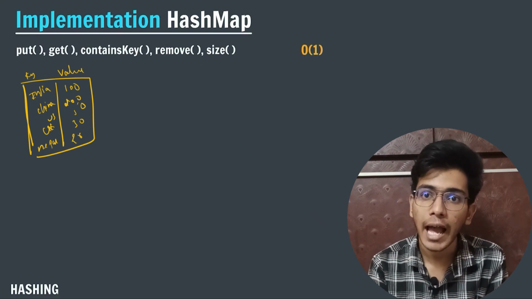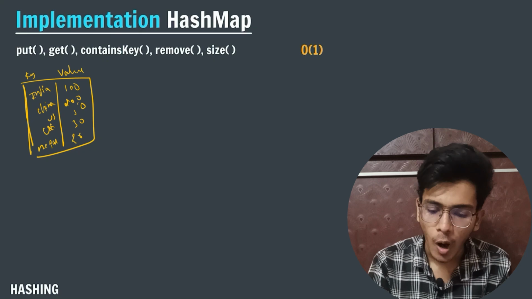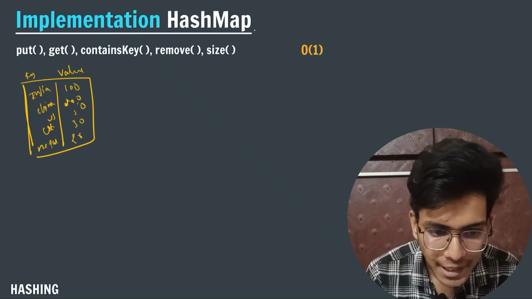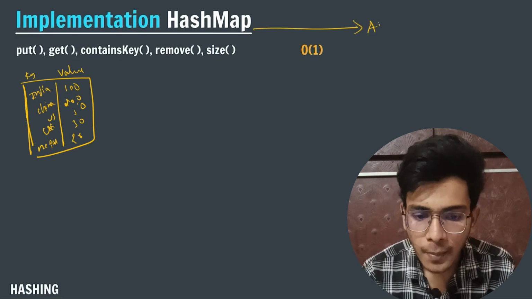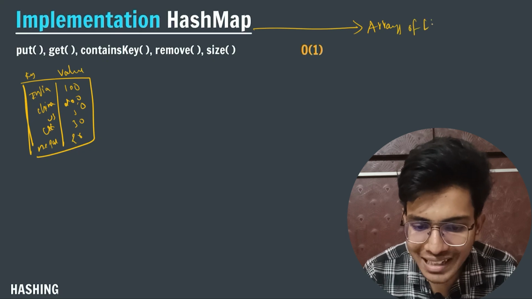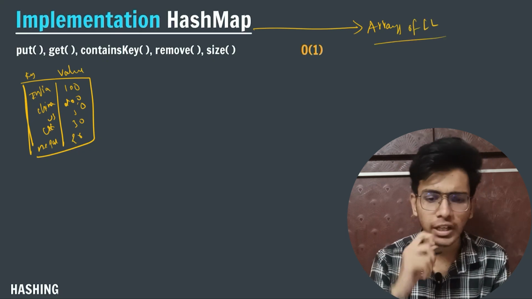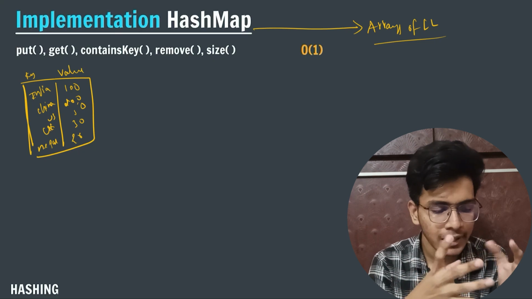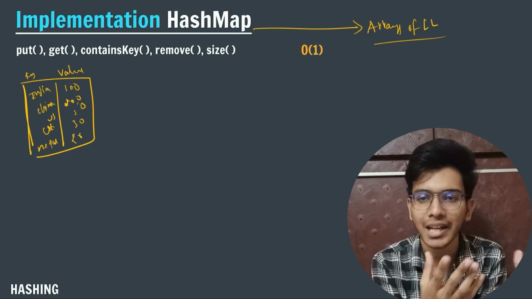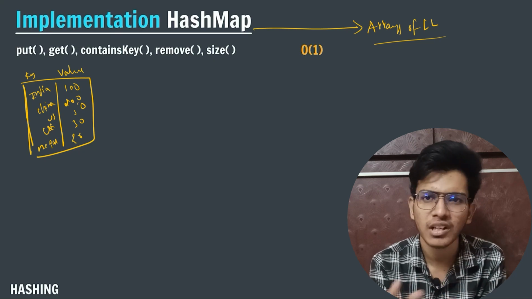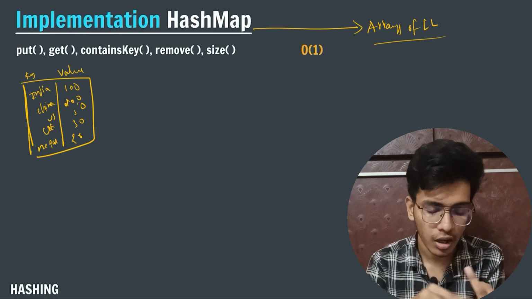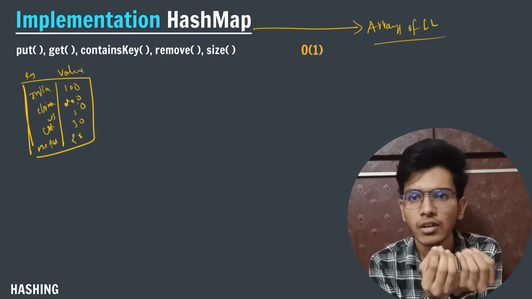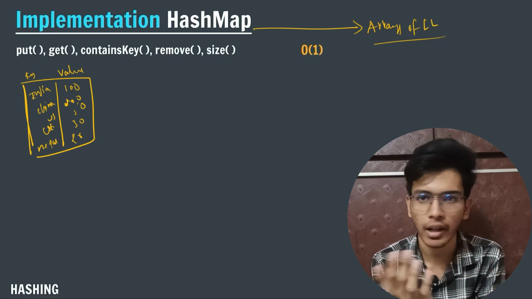Now internally what will happen is that HashMap is implemented on a concept, and the name of that concept is arrays of linked list. So a HashMap is implemented on the concept of arrays of linked list. So what is the meaning of it? We know arrays, we know linked list. In arrays we have seen many times that at each and every index we store some primitive data type, like integer, boolean, float, all these different data types we have stored in our arrays or array list.